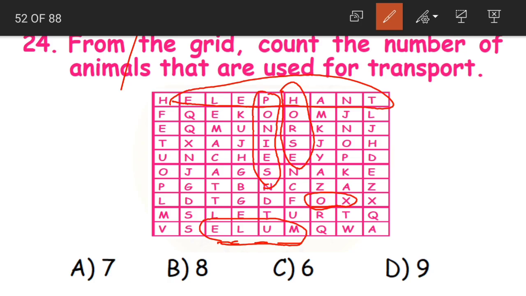P-O-N-I-E-S. Okay, so ponies, and then we had elephant, no? So we must also search for camel. Camel, then here, yes. So again camel is also written in reverse. C-A-M-E-L. So camel. Okay, so if you are able to find more, I'll be happy, but for me I have just found 1, 2, 3, 4, 5 and 6. Okay, 6 is the correct option.